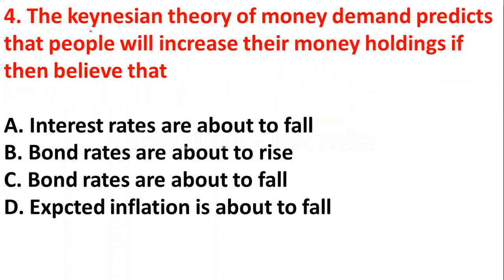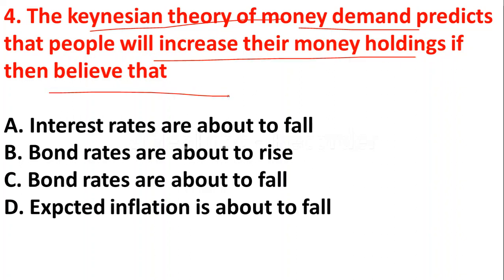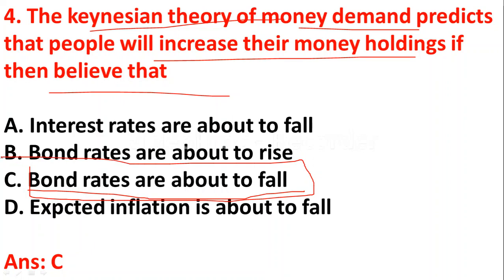The next question: the Keynesian theory of money demand predicts that people will increase their money holdings if they believe that option A interest rates are about to fall, option B bond rates are about to rise, option C bond rates are about to fall, option D expected inflation is about to fall. So according to the Keynesian theory of money demand, people will increase their money holdings when bond rates are about to fall.